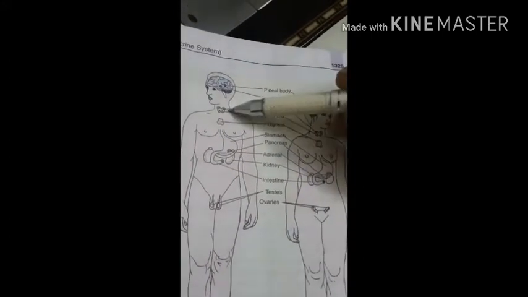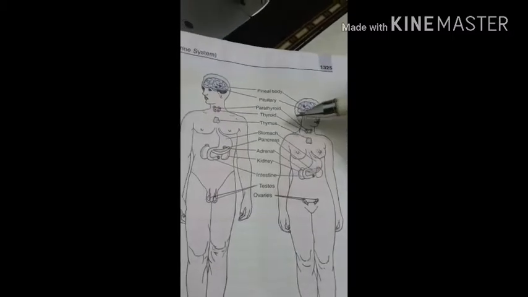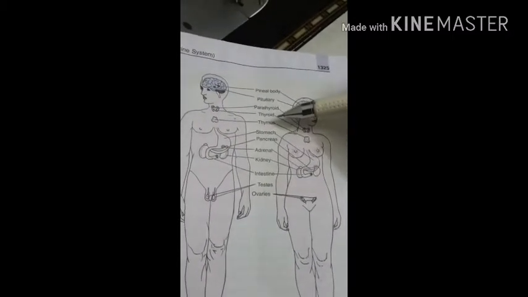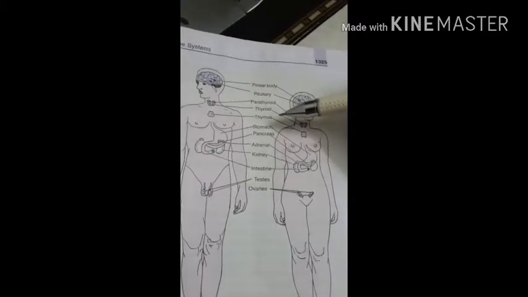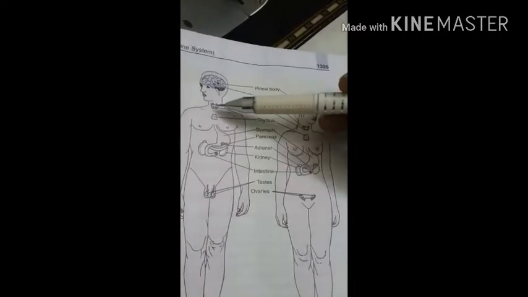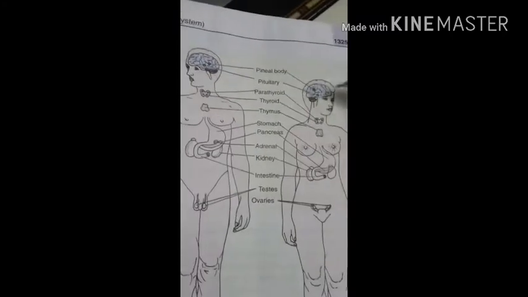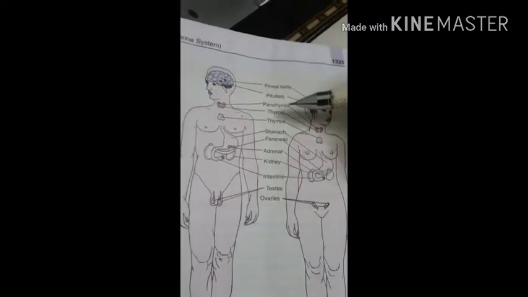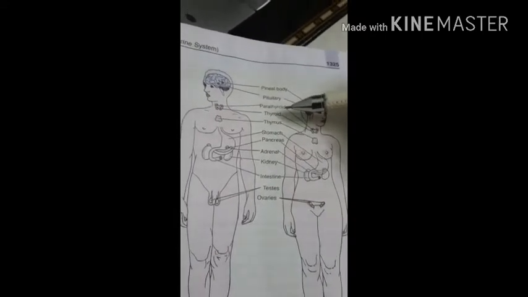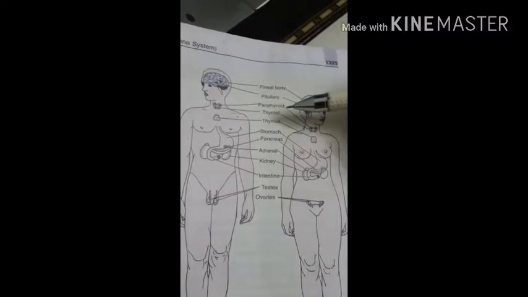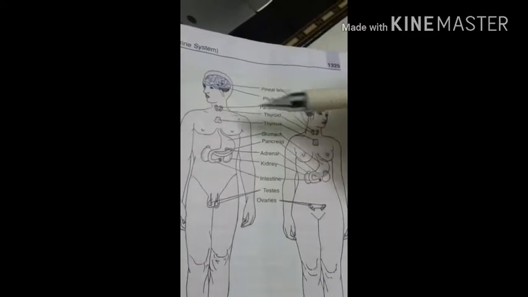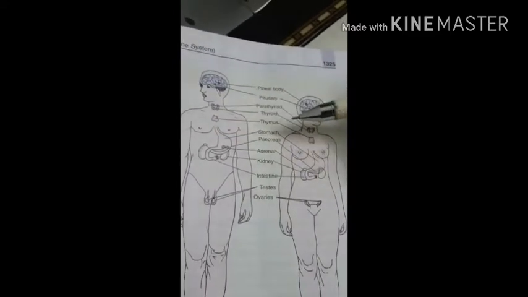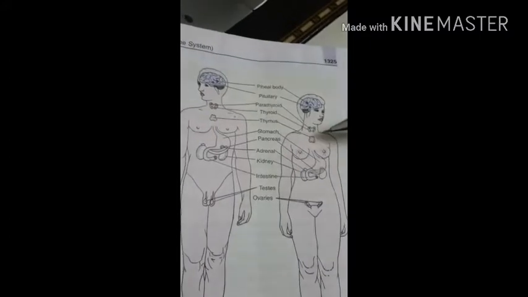Then the thyroid gland. You can see here the thyroid gland in the male and the thyroid gland in the female. The position of the thyroid gland: it surrounds the front of the larynx and the upper part of the trachea in the region of the neck. Then comes the parathyroid. You can see here the parathyroid. The parathyroid gland is situated on the posterior surface of the lobes of the thyroid gland, and generally it is wholly or partly embedded in the thyroid gland. You can see here it is wholly or partly embedded in the thyroid gland, present at the upper surface or posterior surface of the thyroid gland.